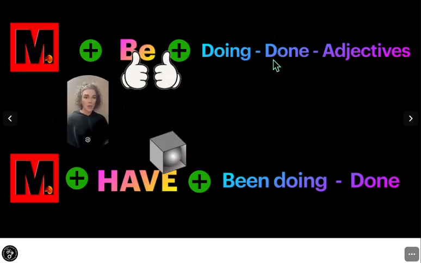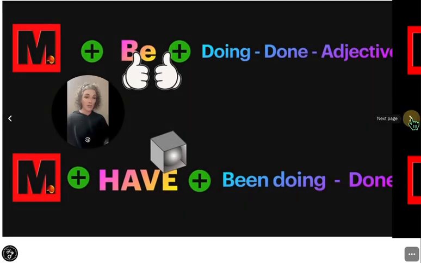Will be plus the pattern done. Will be plus any adjective. And in this case, will plus have. There is no has or had. Will how? Will have. Future have. Will plus have is future. And the two patterns here are been doing and done. Let's go to the next one.